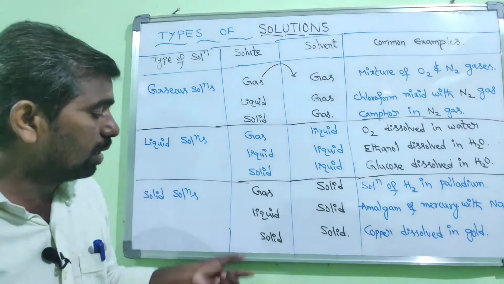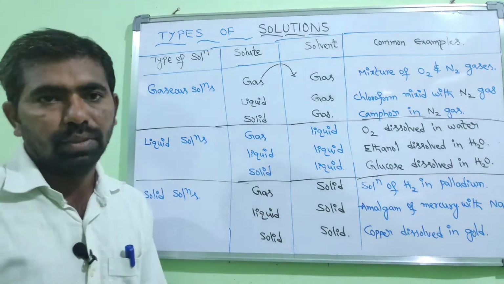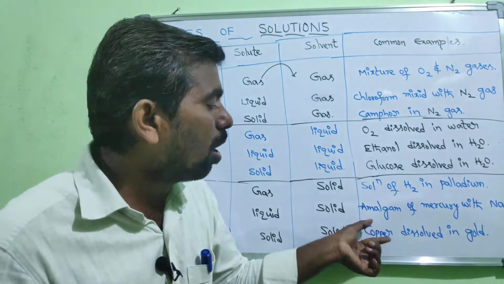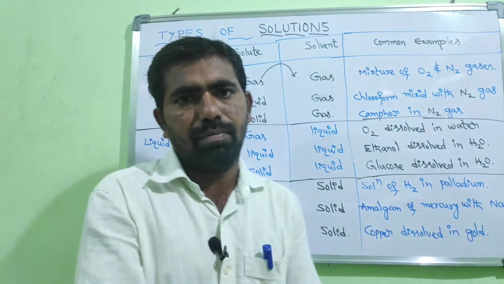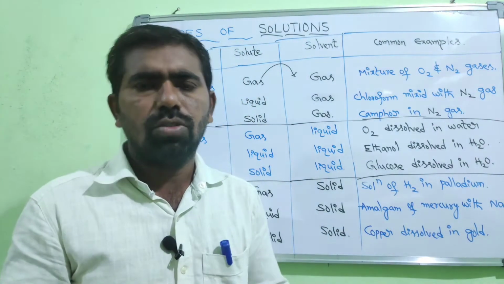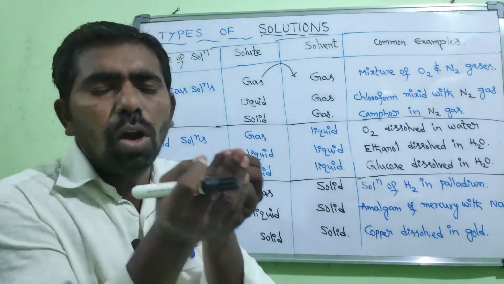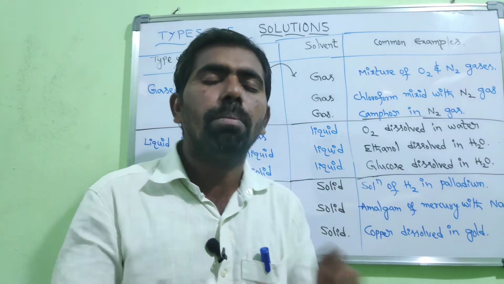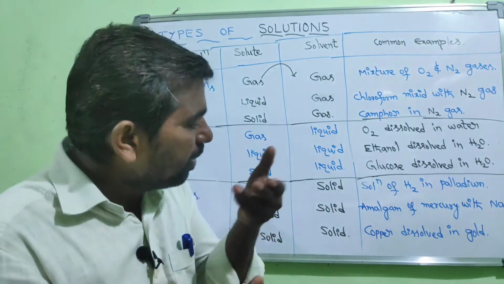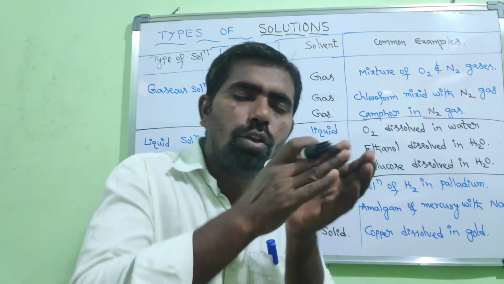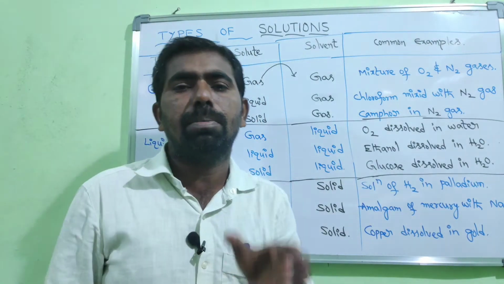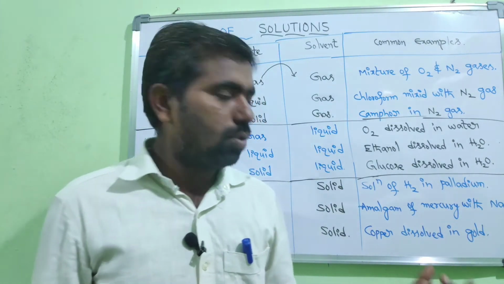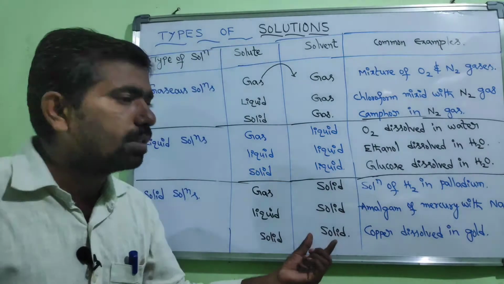And the final one, solid in solid. The example for this is copper dissolved in gold. In the preparation of ornaments, generally a small quantity of copper is added to the gold. By the addition of copper to the gold, a homogeneous mixture is obtained. That homogeneous mixture is used for the preparation of ornaments. That is the example for solid in solid.